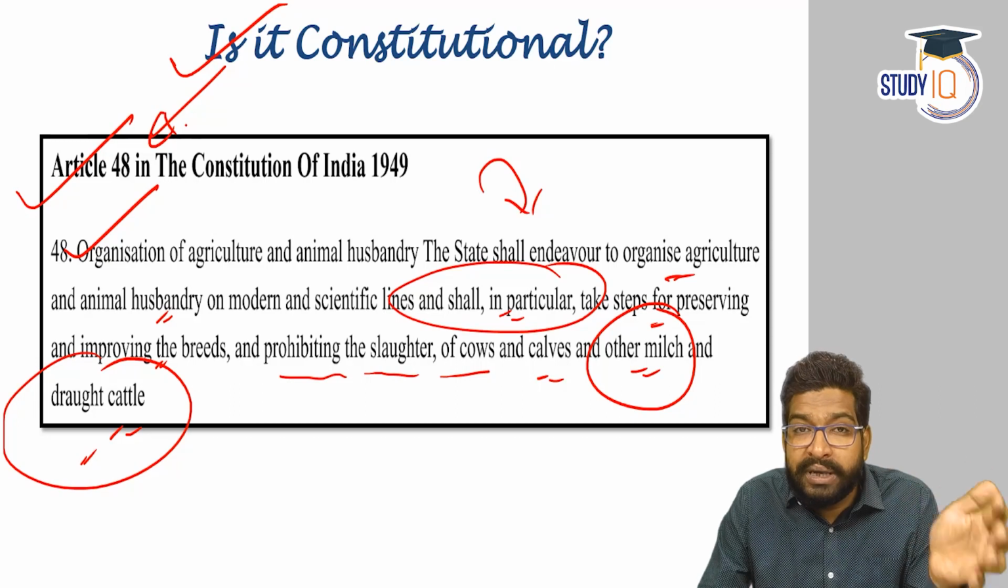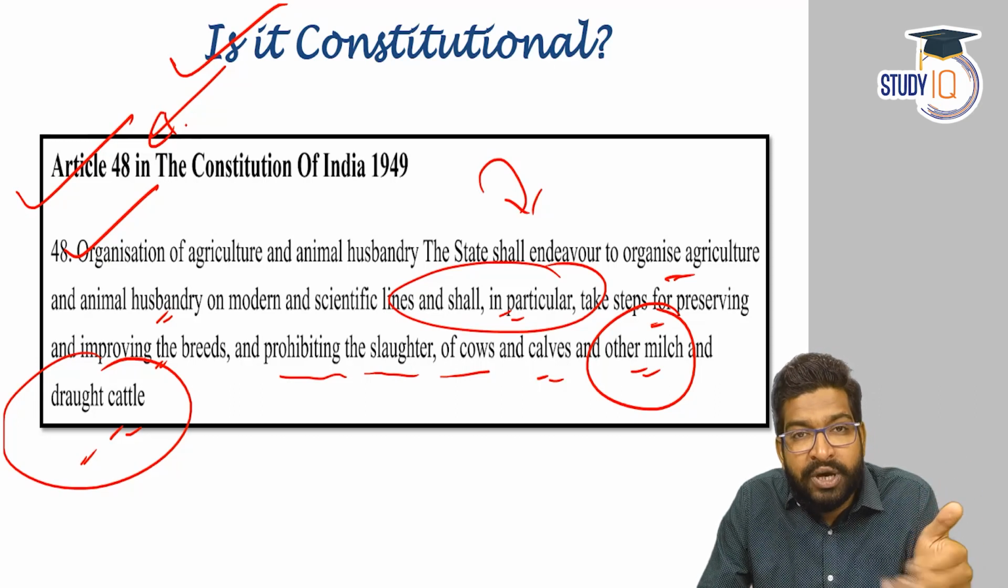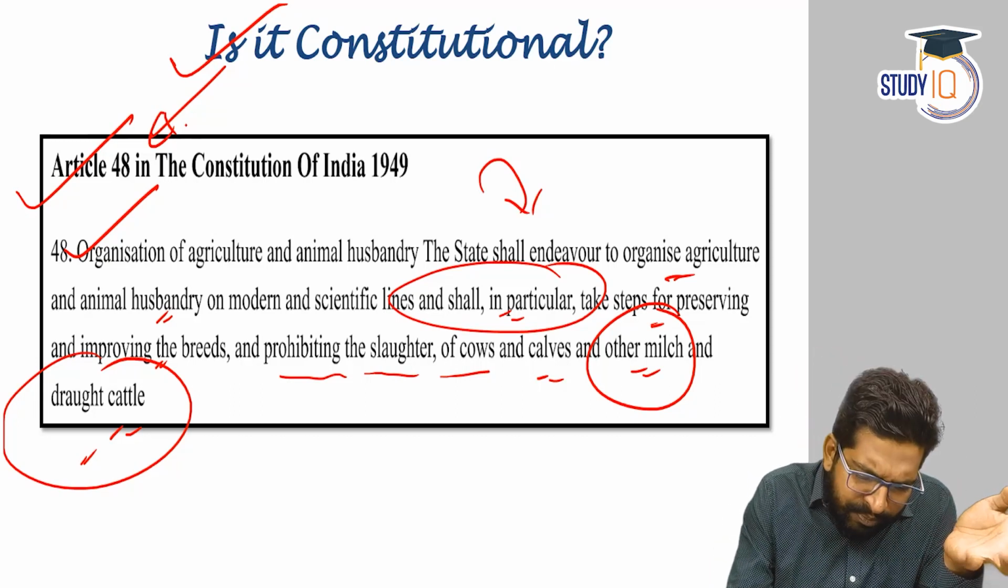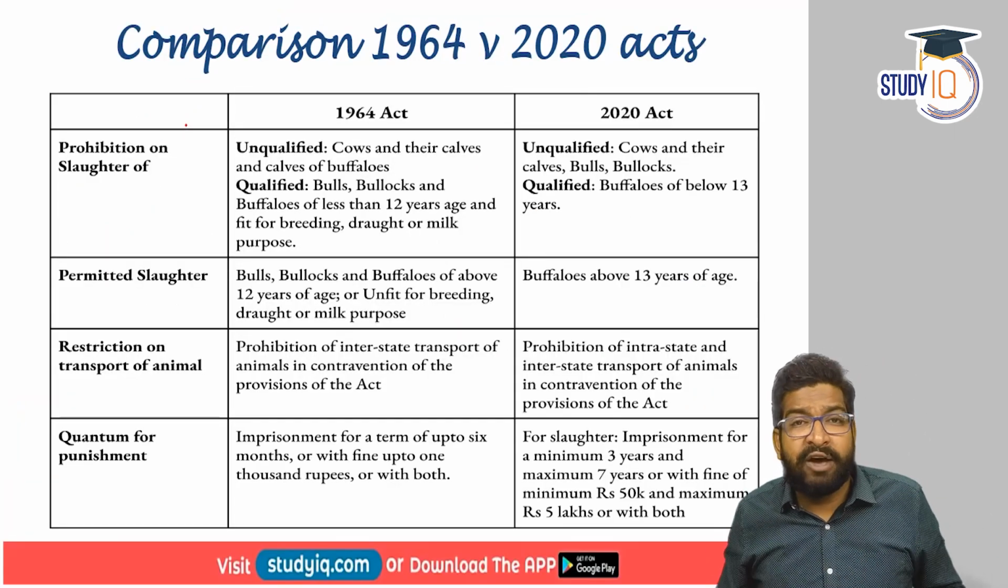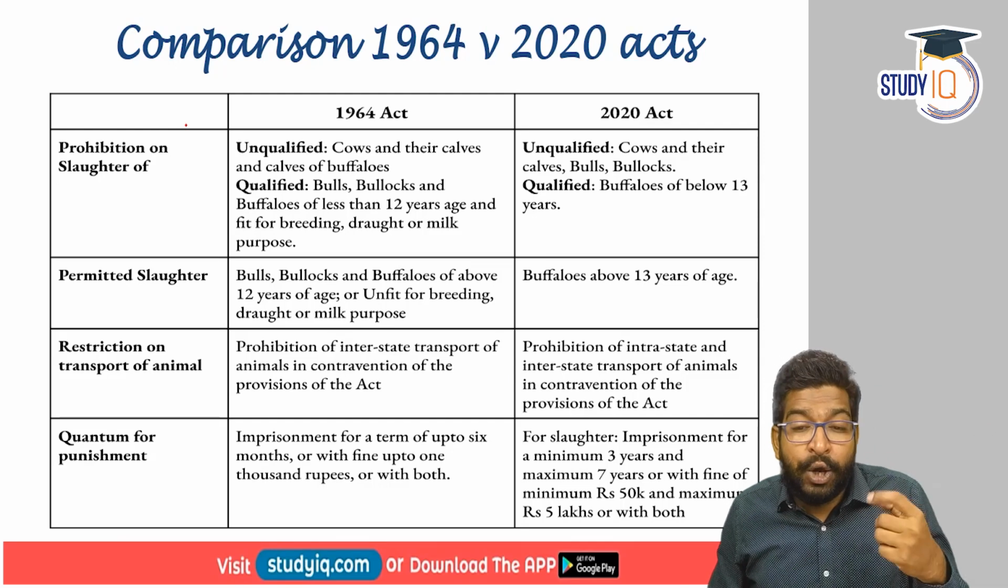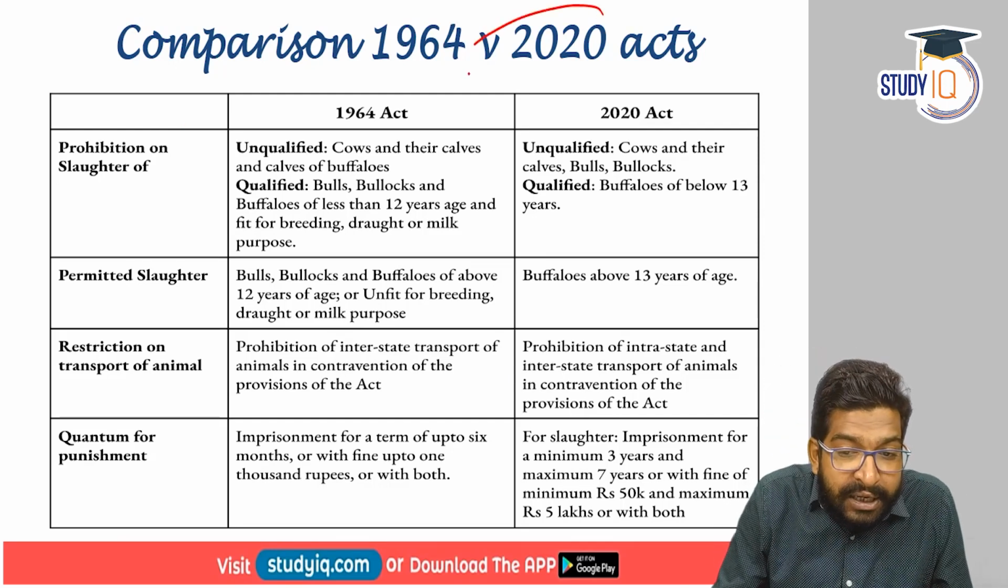But as I told you, there was already an act from 1964 which was in action. Let's try to compare the 1964 Act with the 2020 Act. What are the changes that have been brought? The first question that arises: was there a need of such a bill in 2020?